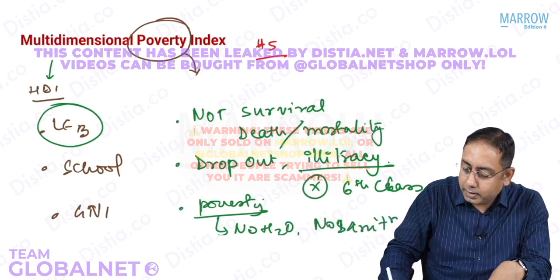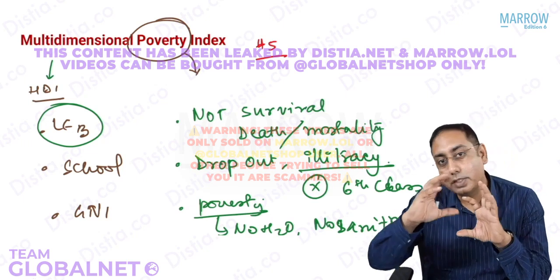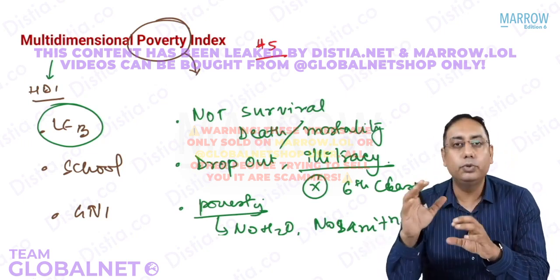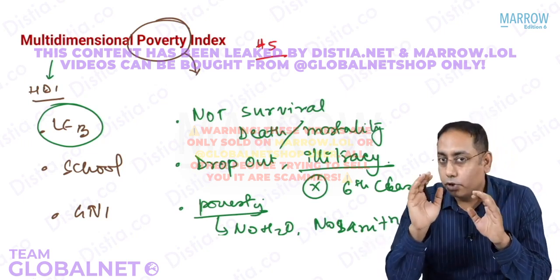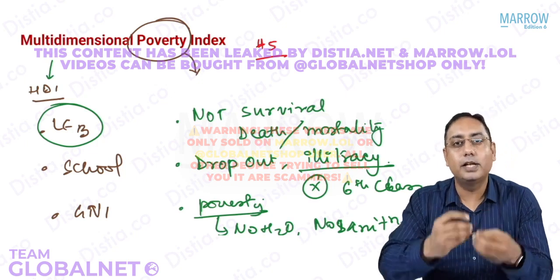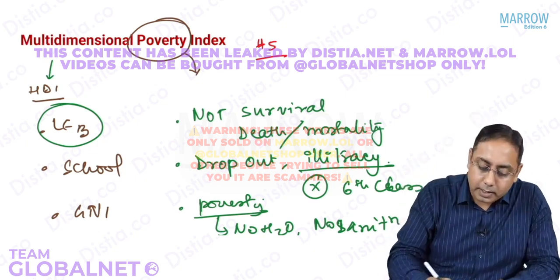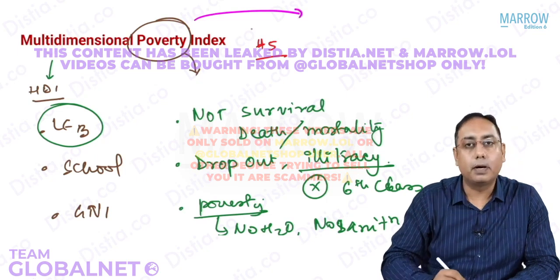So just remember that this is what is multi-dimensional. This is the concept of the multi-dimensional. I'm going to show you some of the indicators. It is not required for your exam. I'm just telling you the concept. So in the multi-dimensional poverty index, they take into account the poverty.